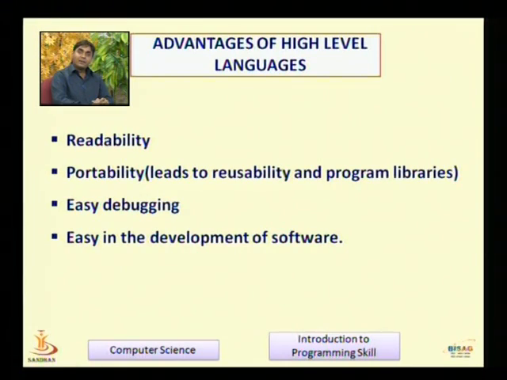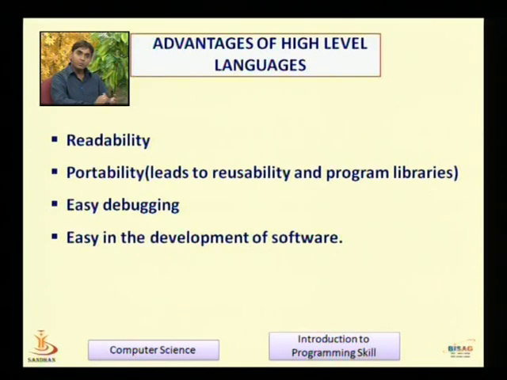Why is the high level language important in the industry? Let me describe the advantages of a high level language. It is readable, meaning sometimes it is in English format. People can easily understand a high level language.